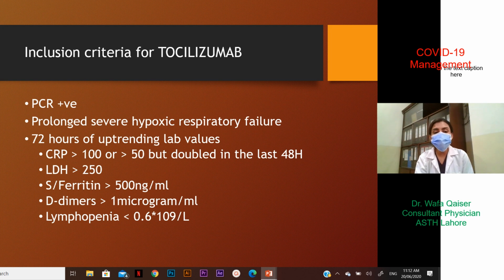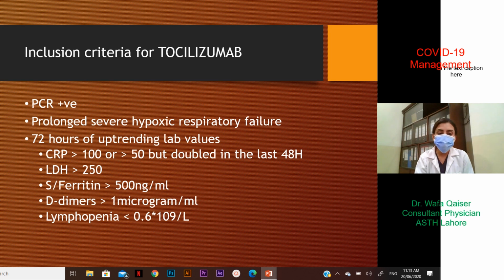The inclusion criteria for tocilizumab is very important, and for every patient to be considered, it's important to apply the inclusion criteria and also to apply the exclusion criteria or the contraindications. So PCR should be positive for this patient. Prolonged severe hypoxic respiratory failure, as we discussed in the pulmonary fraction values. 72 hours of uptrending lab values. CRP to begin with either above 100 or above 50 but doubled in the last 48 hours.